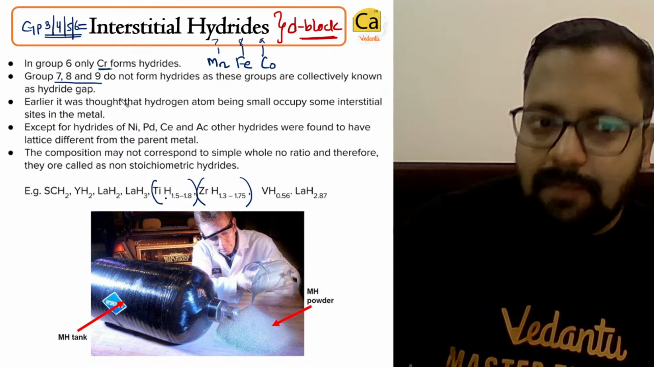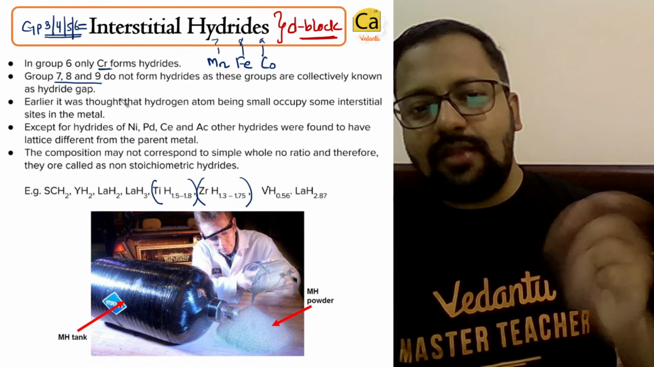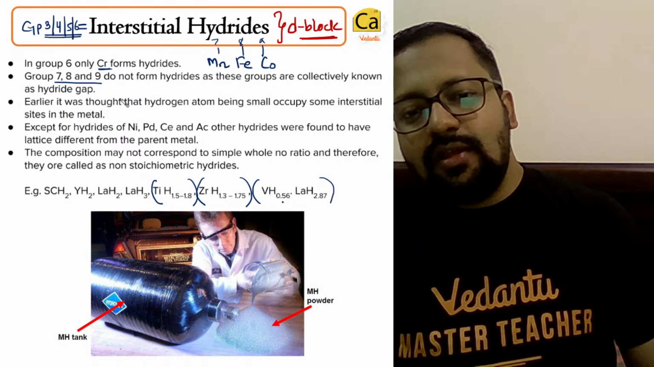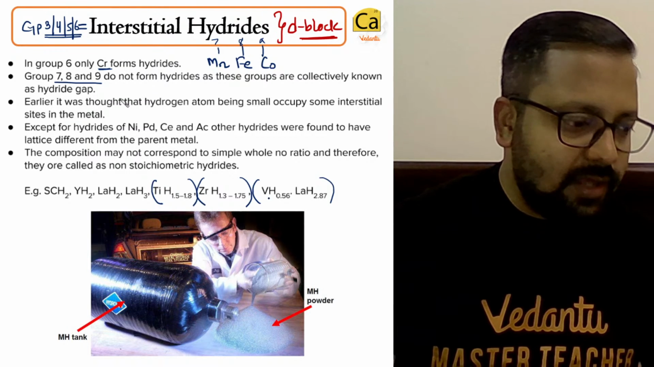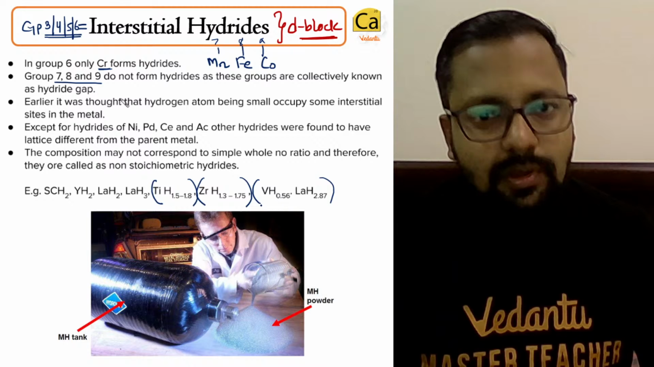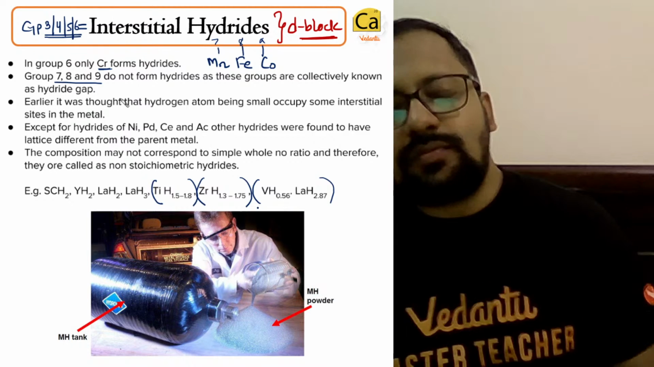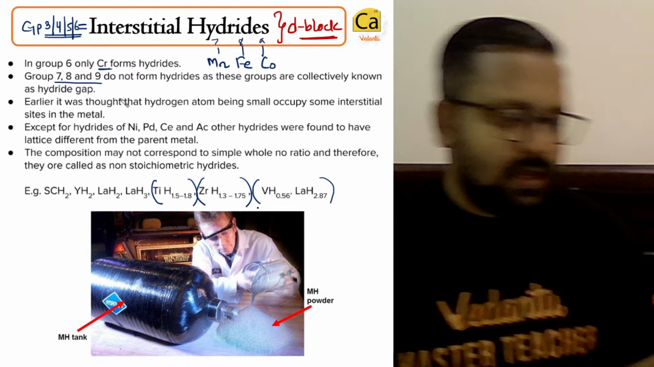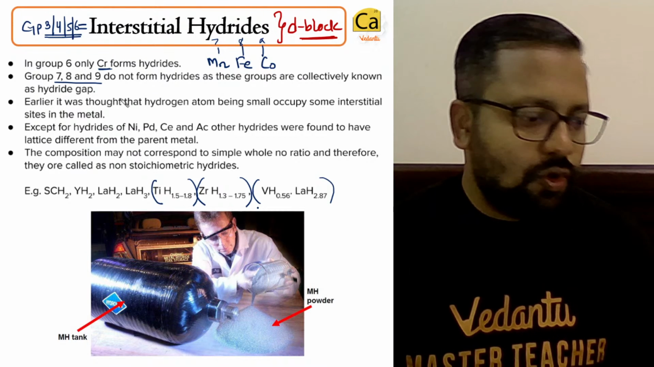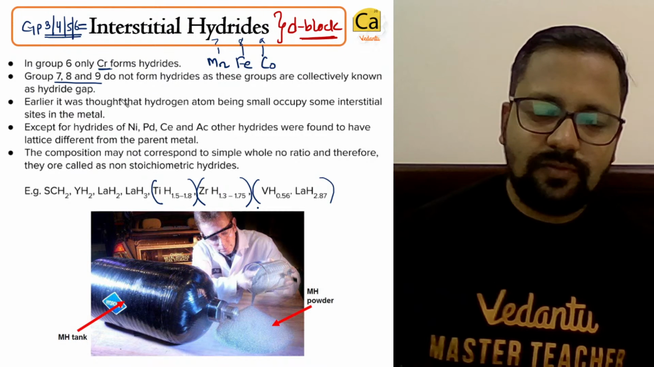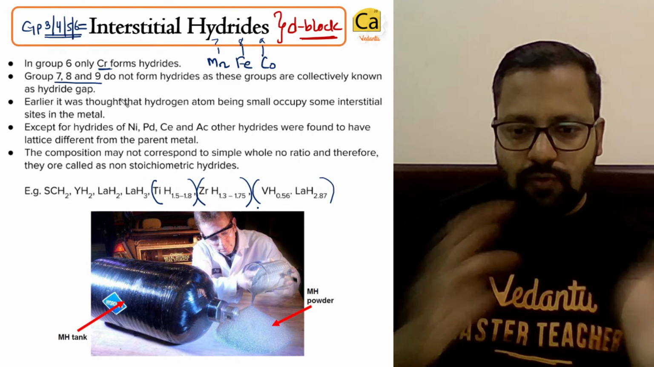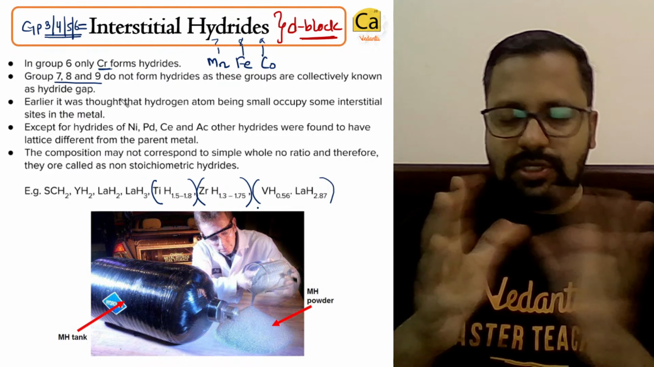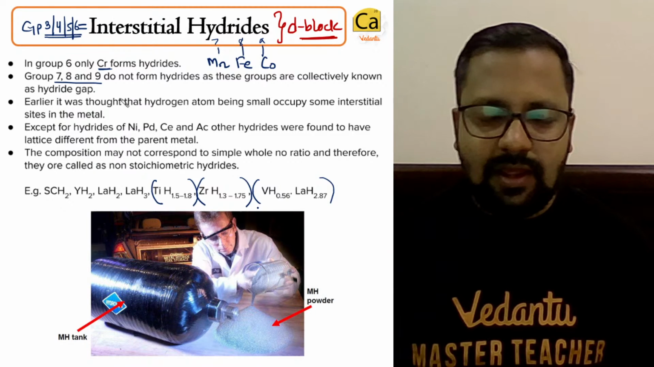Non-stoichiometric means the metal and the hydrogen are in a non-whole number ratio. They are present in non-whole number ratio. Is that clear? The composition is a little disrupted.